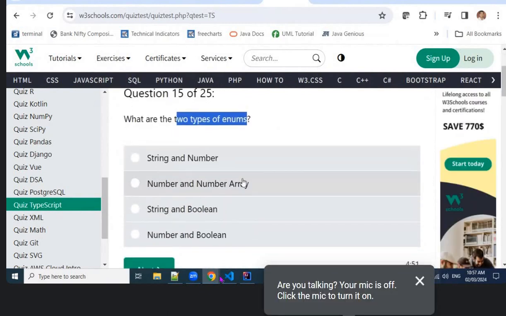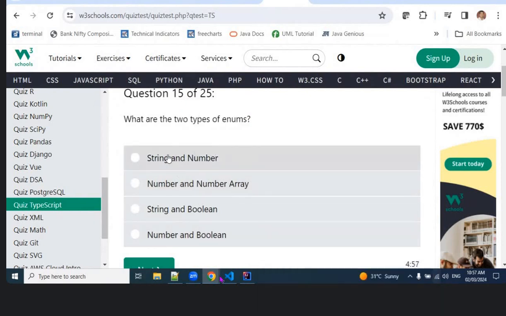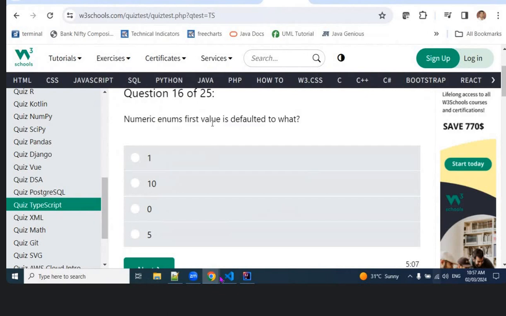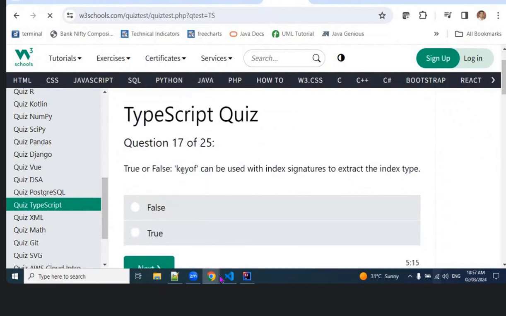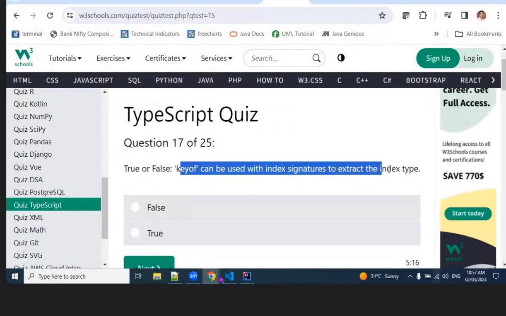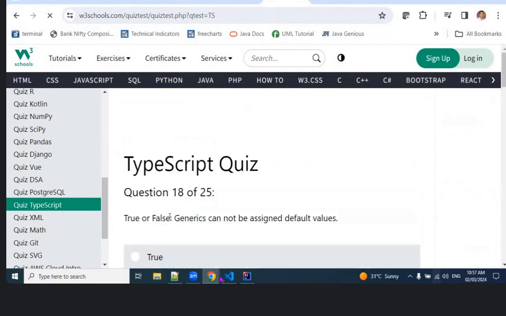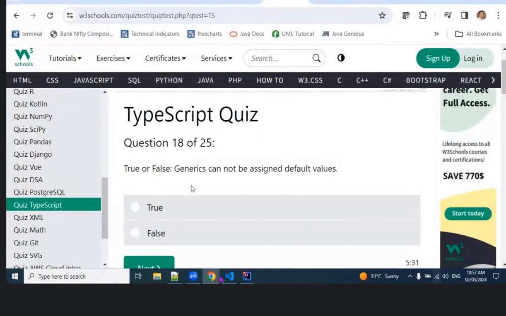There are two types of enums, string and number. And first value is defaulted to what? Keyof can be used with index signatures to extract the index type. Keyof can be used for index. True or false, generics cannot be assigned default values.